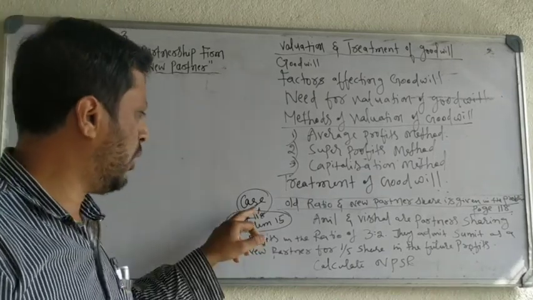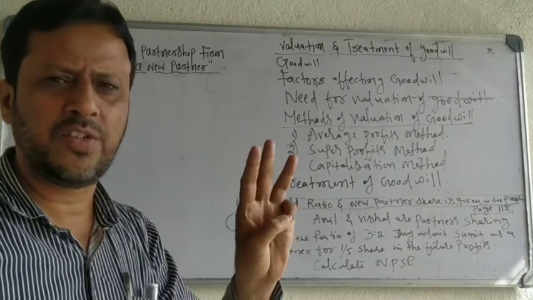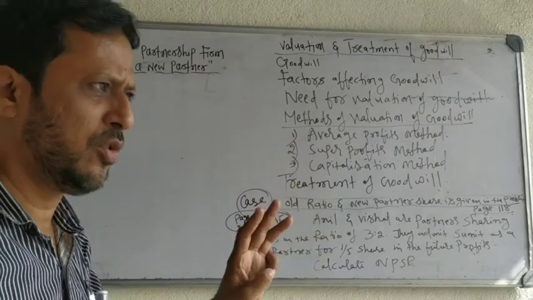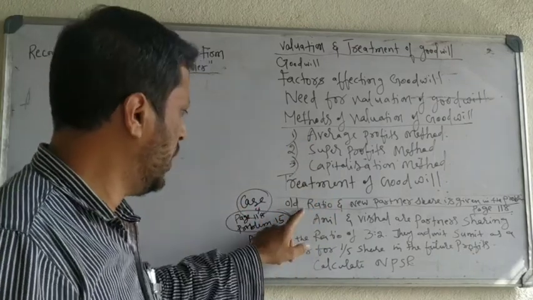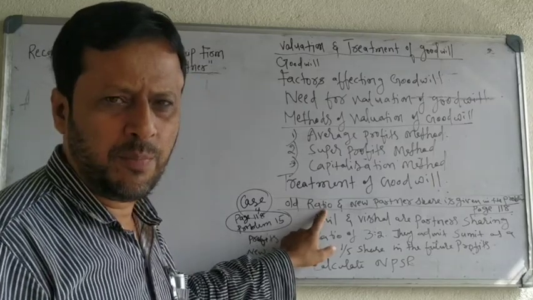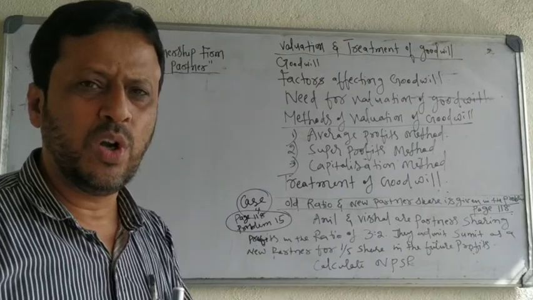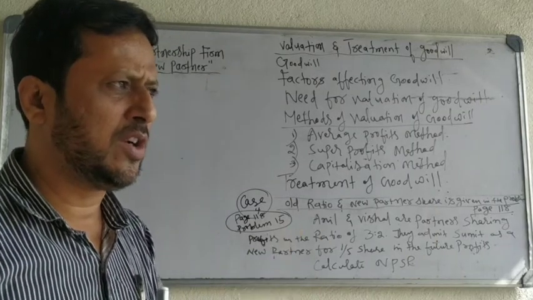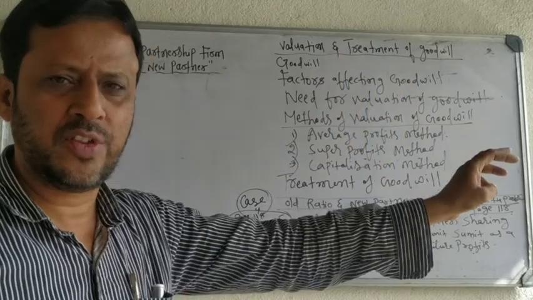Now I will go to the fourth case. In the fourth case, the old ratio and the new partner's share are given. First case, old ratio and shares sacrificed.